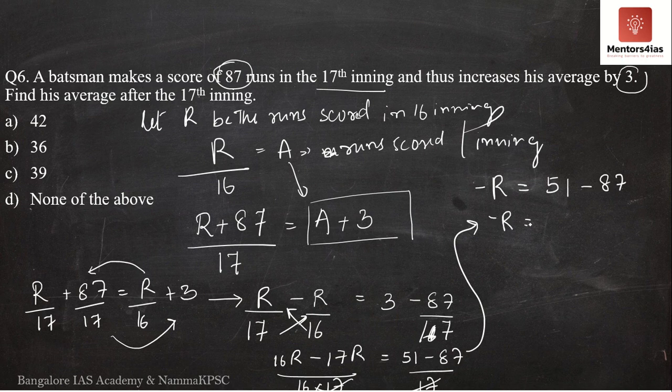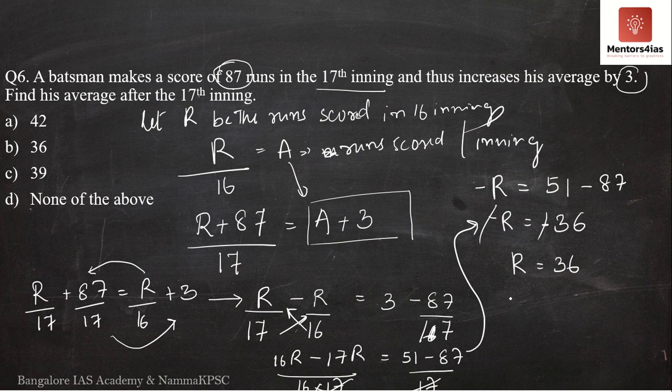What is 51 minus 87? 87 minus 51 is 36, but it is minus. But minus and minus get cancelled. Therefore, R is equal to 36.